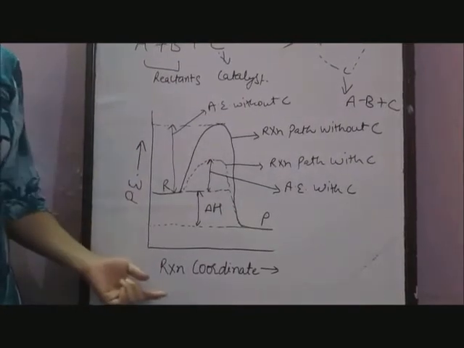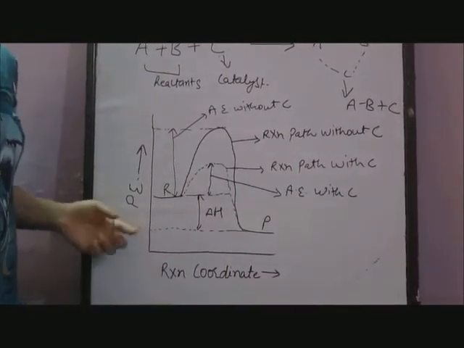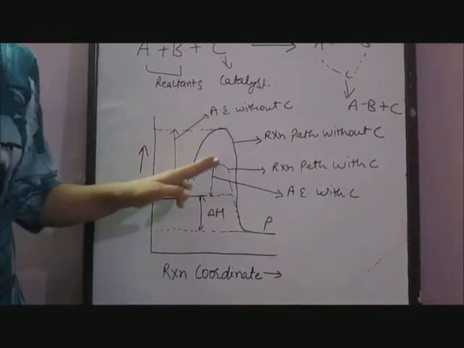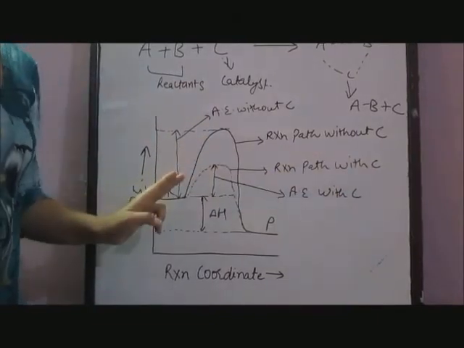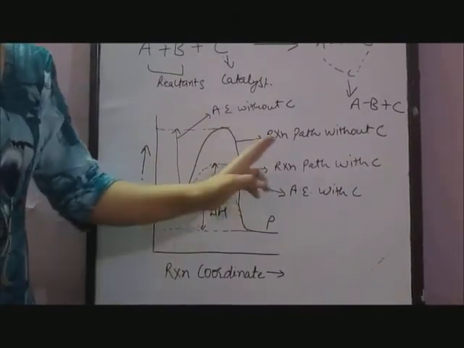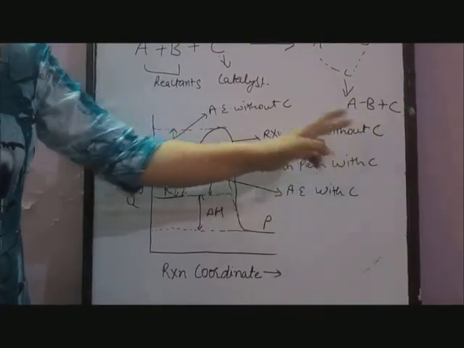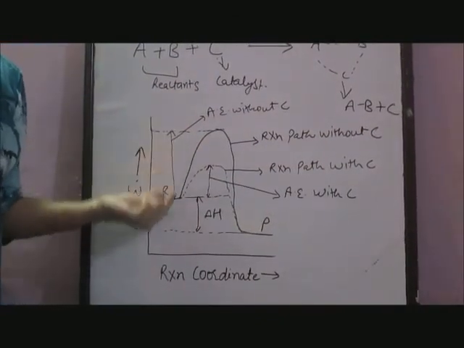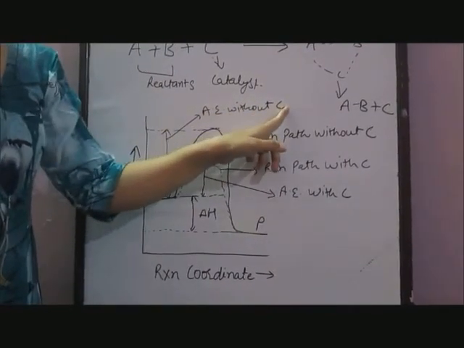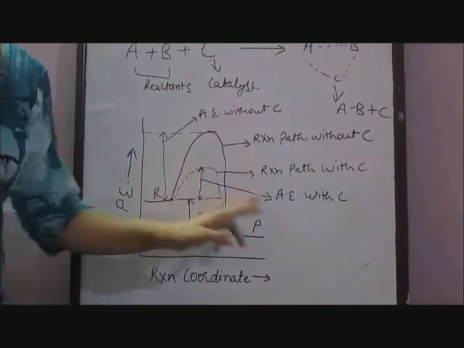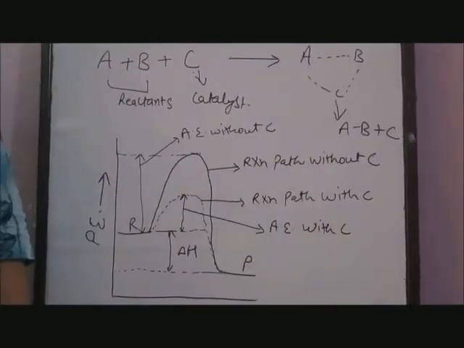This graph shows the reaction progress with the change in potential energy, in which the dotted line represents the reaction path with catalyst and the solid line represents the reaction path without catalyst, where C is the catalyst. This arrow represents the activation energy without catalyst and this arrow represents the activation energy with catalyst.